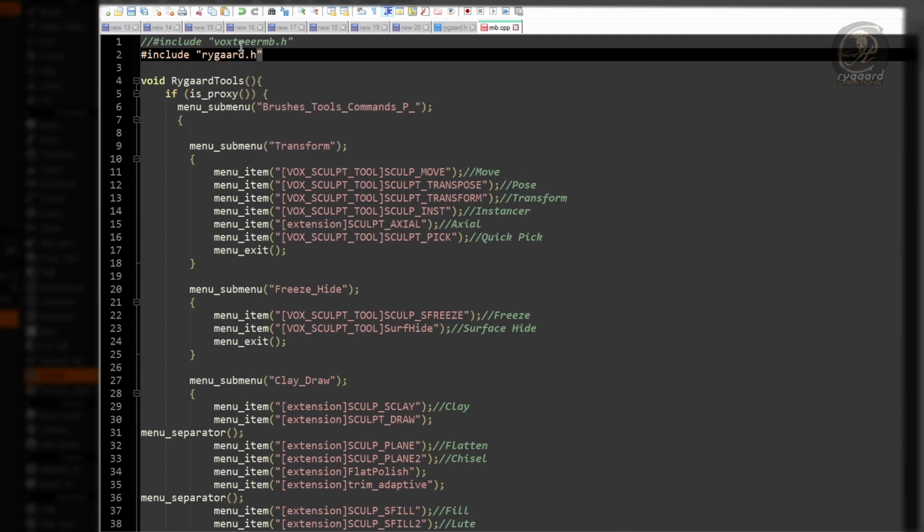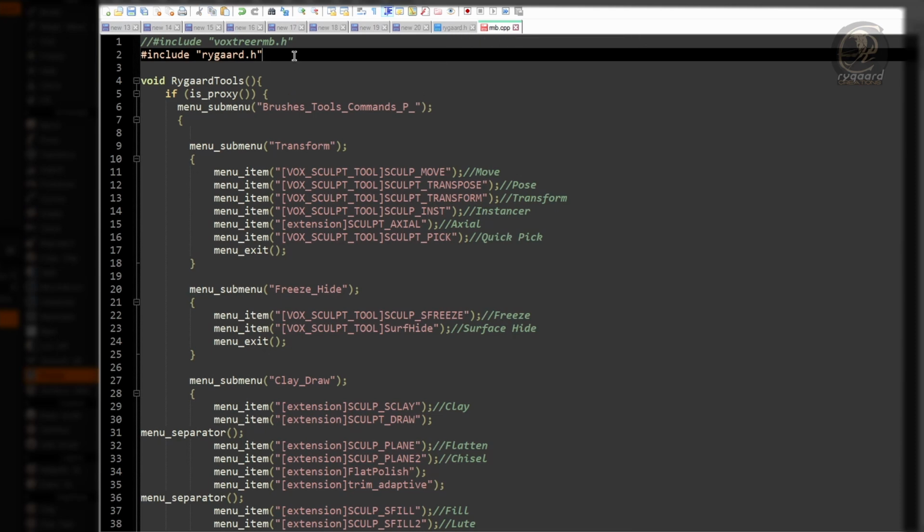And again, I'm allowing this script to access and use functions that are located inside an external file. In this case, again, it would be the file Rygaard.8, okay?